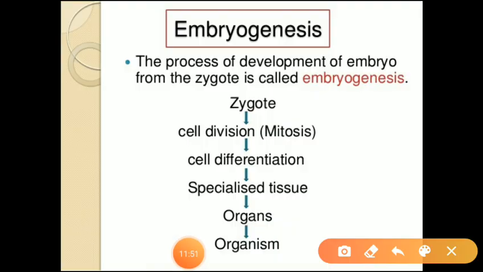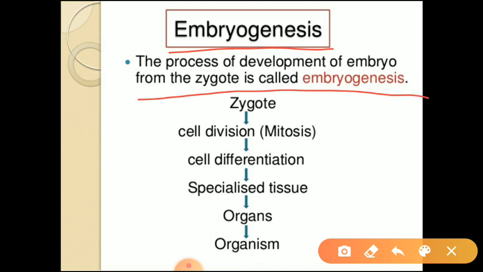Next point, embryogenesis. The process of development of embryo from the zygote is called embryogenesis. In embryogenesis, first the zygote undergoes cell division. Which type of cell division takes place in zygote?